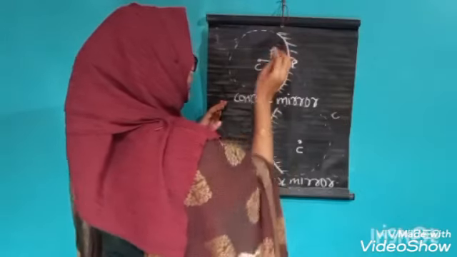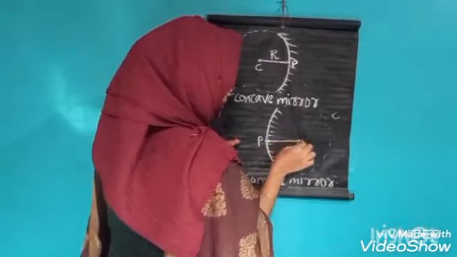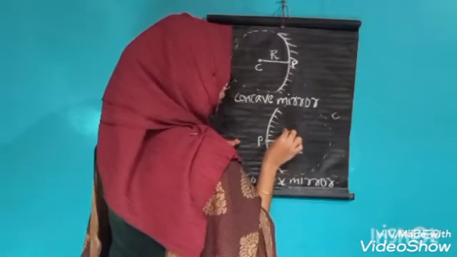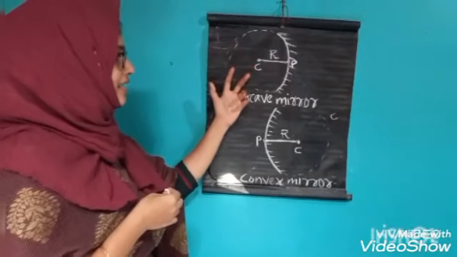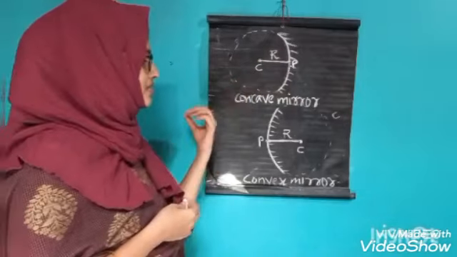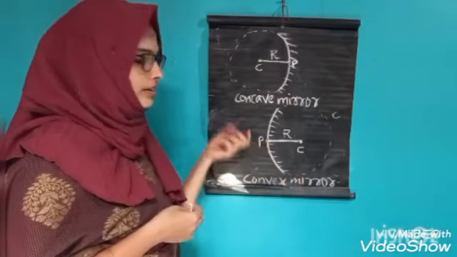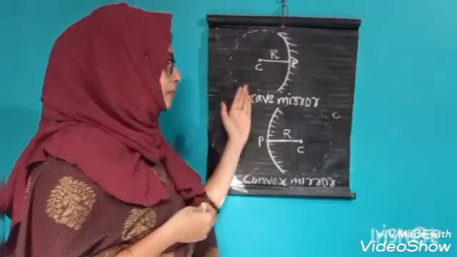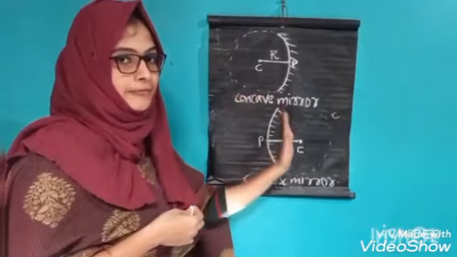It is denoted by the letter R. Here also a radius of curvature, R. The radius of curvature of concave mirror is in front of the reflecting surface, and in the case of convex mirror the radius of curvature is behind the reflecting surface of the mirror.